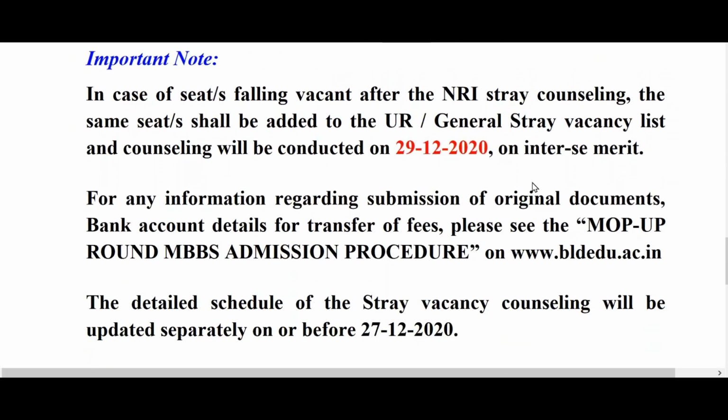And if there are any seats vacant, for example, if we don't have 18 NRIs, then what will happen? Say, for example, there are only 10 NRIs and 8 seats fall vacant. Then the vacant 8 seats will be added to the general category. The general management category will get 8 more seats. So it all depends on how many candidates come for NRI counseling. And these seats will be added to the general counseling that will be happening on 29 December. So for NRIs, the counseling is on 28 December. For general category, 29 December.